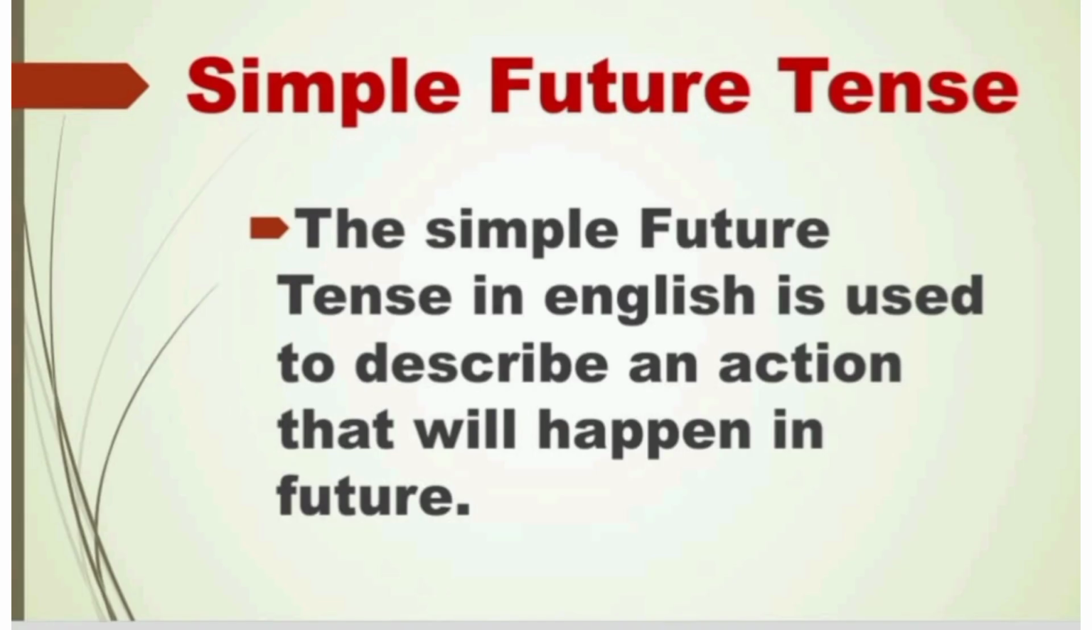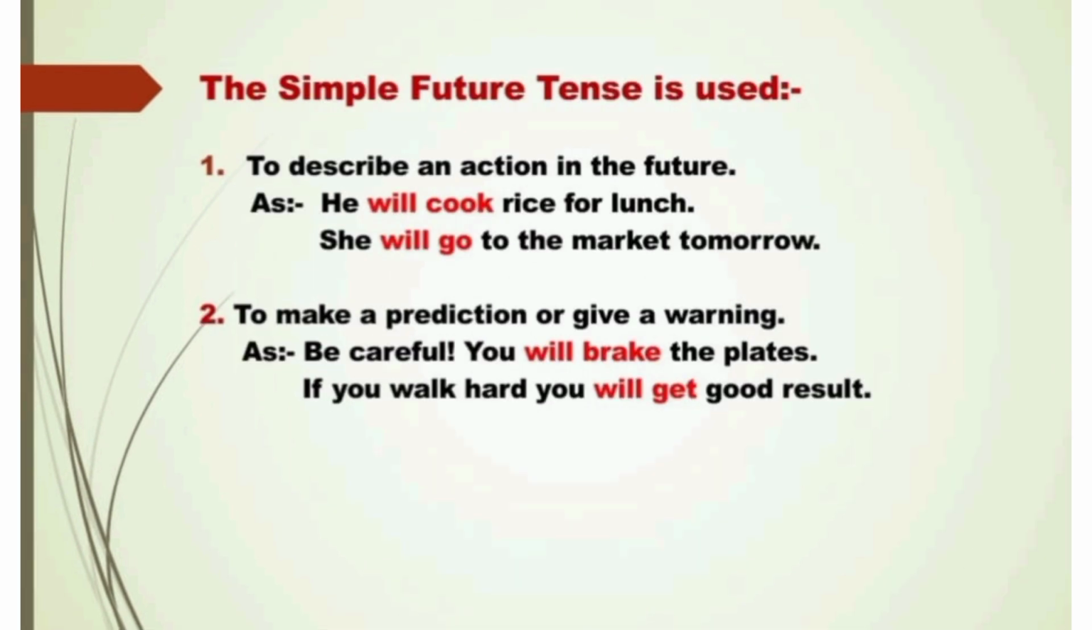Simple future tense. The simple future tense in English is used to describe an action that will happen in the future. The simple future tense is used, first one, to describe an action in the future. He will cook rice for lunch. She will go to the market tomorrow.